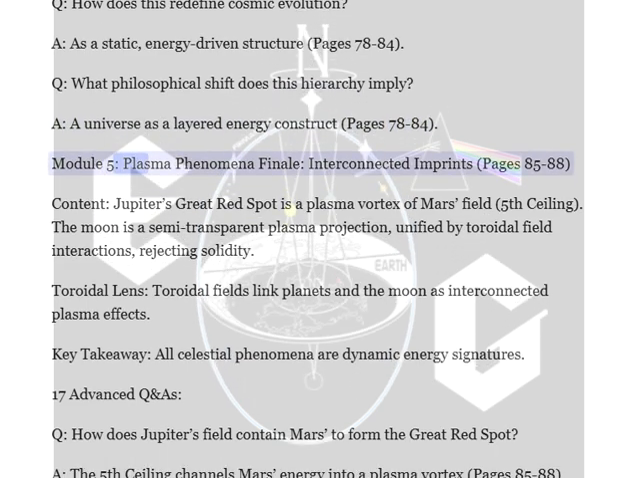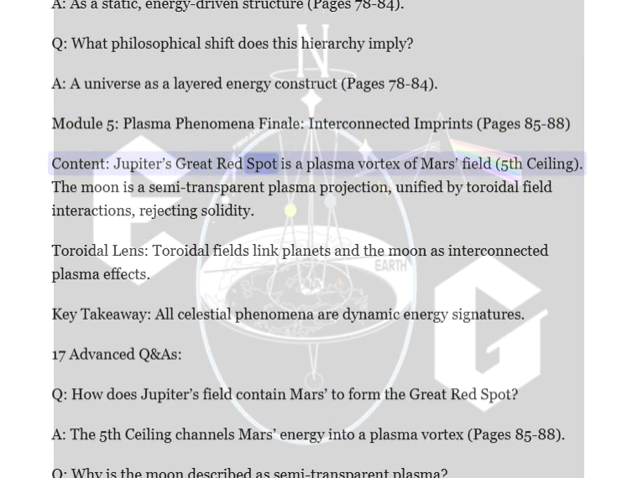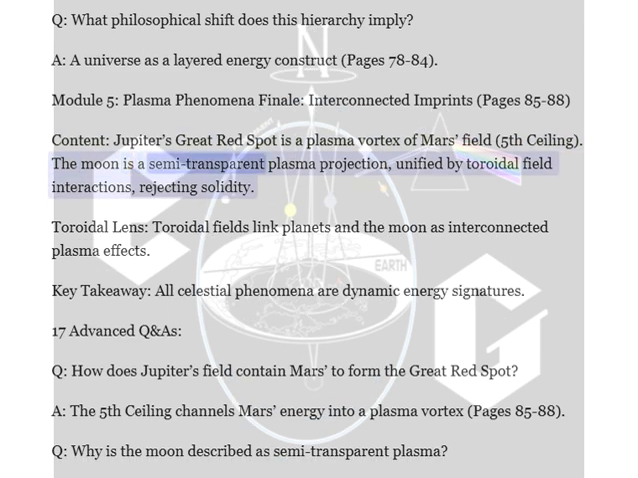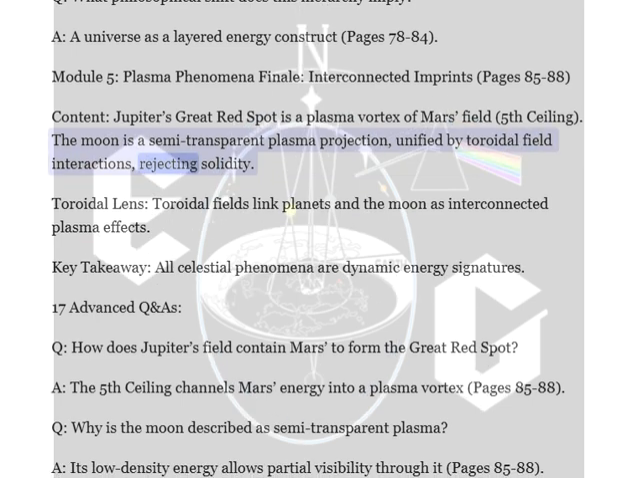Module 5, Plasma Phenomena Finale, Interconnected Imprints, pages 85 to 88. Content: Jupiter's Great Red Spot is a plasma vortex of Mars' field in the 5th ceiling. The Moon is a semi-transparent plasma projection, unified by toroidal field interactions, rejecting solidity.